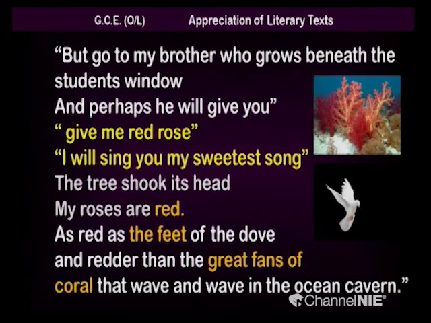these two images. Children, as I said earlier, the writer here again has used some other images that are taken from nature. So, dove's feet and corals that are red. So, this story is creating a wonderful picture of nature, and he draws examples and images from nature to make comparisons.